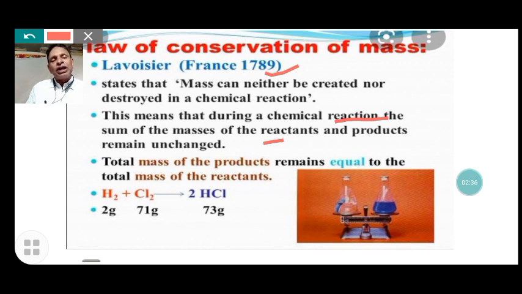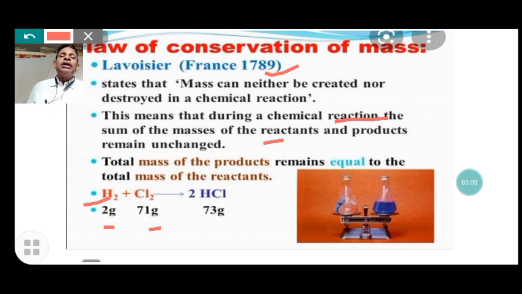Here is one very common example: when hydrogen combines with chlorine, it forms hydrogen chloride gas. Here the mass of hydrogen is 2 gram, chlorine is 71 gram, and the product mass is 73 gram.